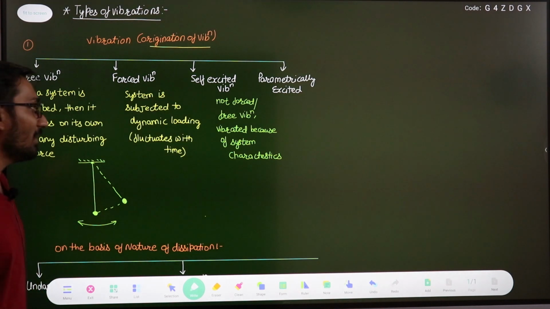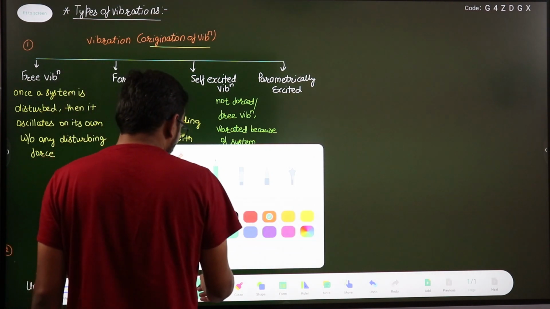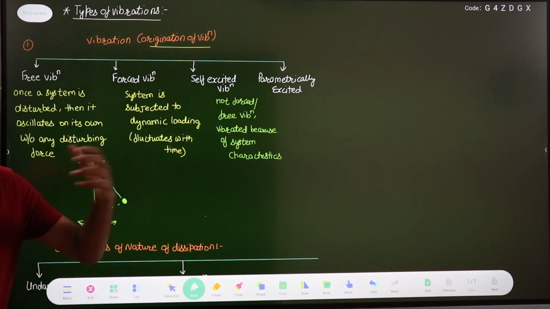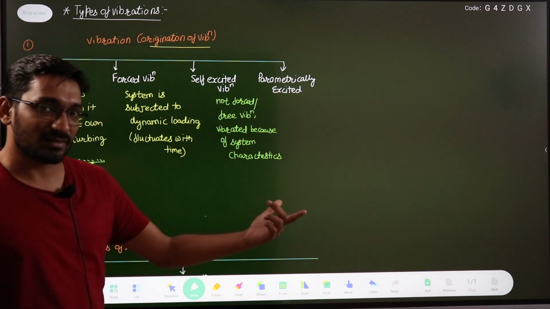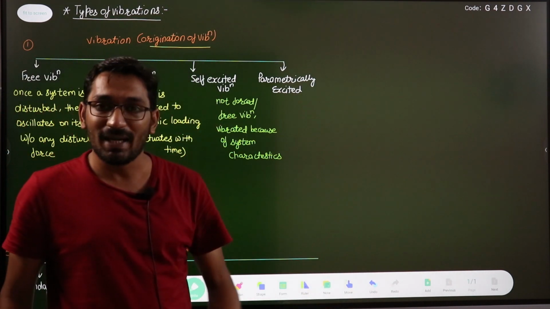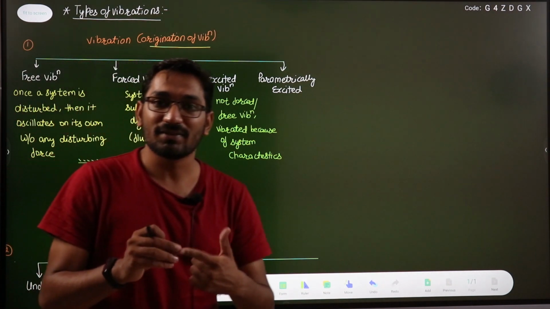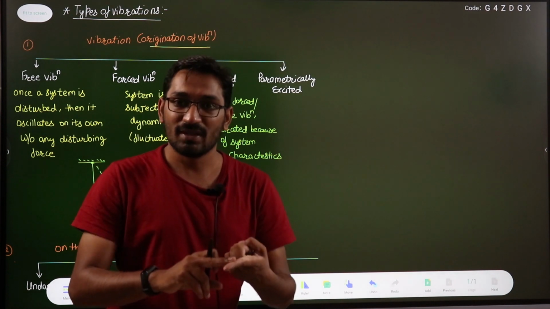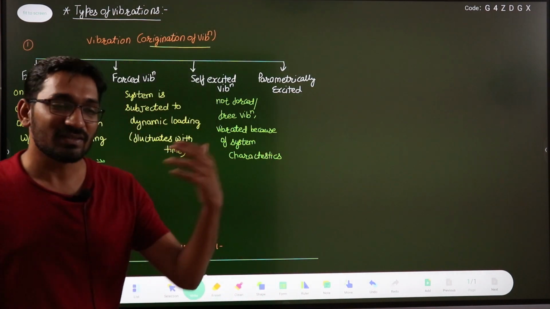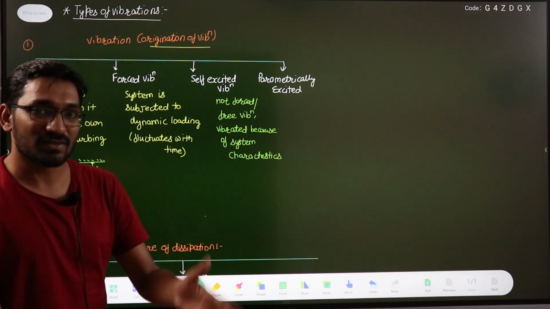Next one is your parametrically excited vibration. In this parametrically excited vibration, one of the parameters of the system changes, right? We will discuss in our later discussion what the various parameters of a vibrating system are. If I discuss briefly here, the parameters are mass, stiffness, and some friction. So these three are the parameters of a system, right?